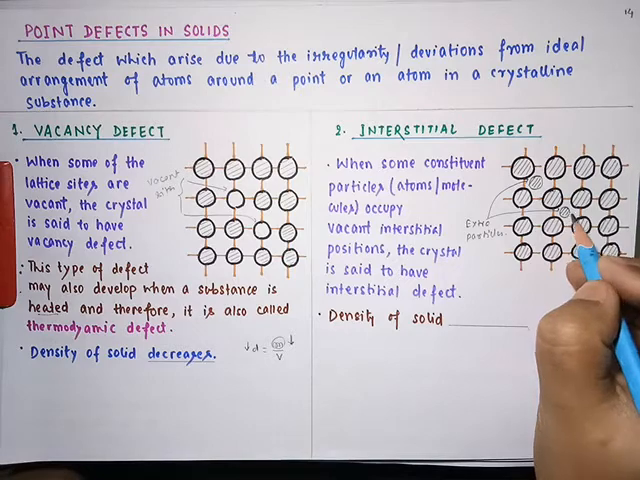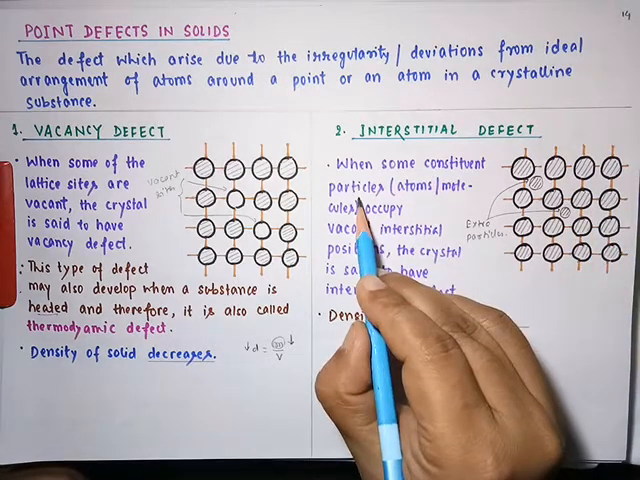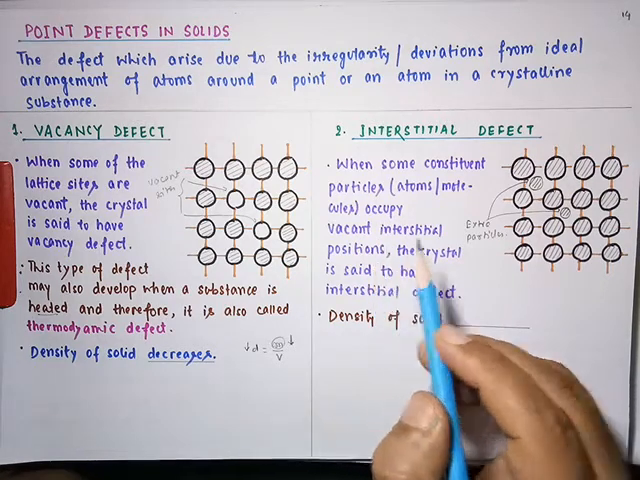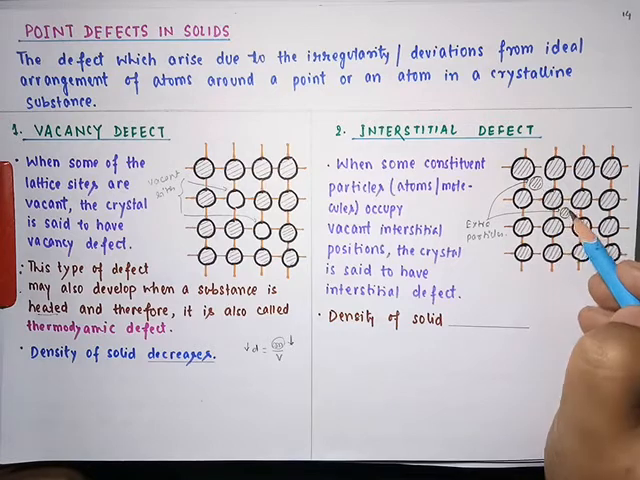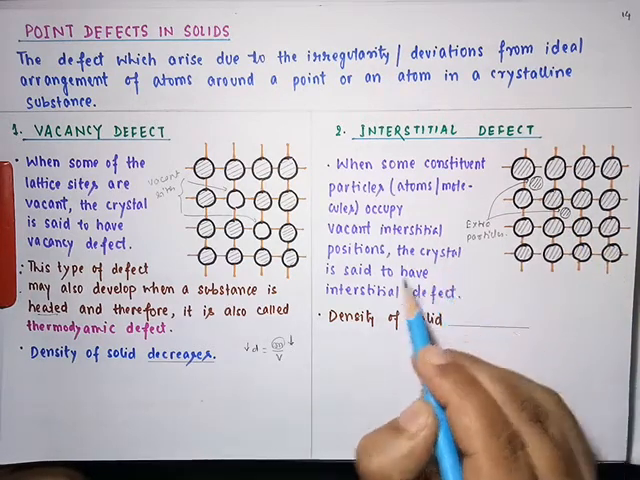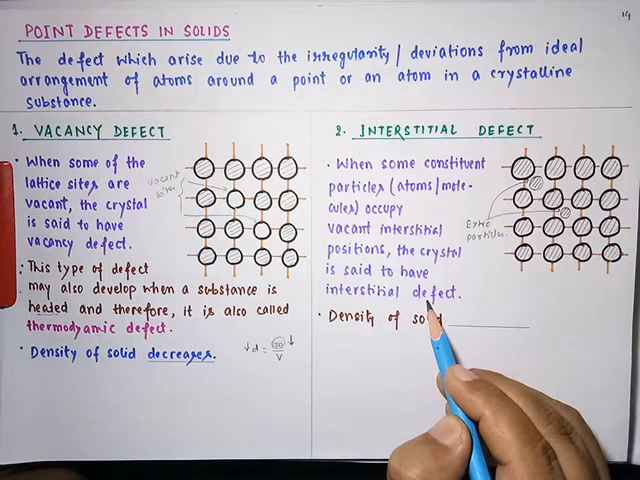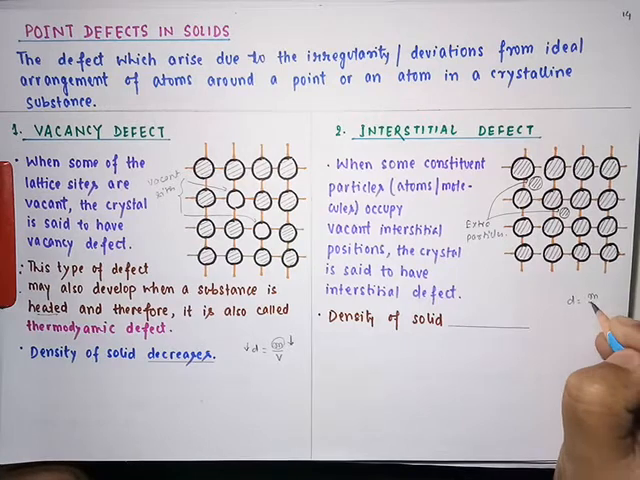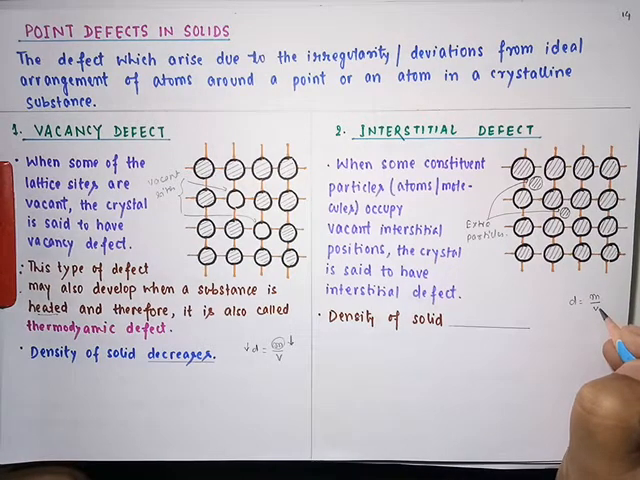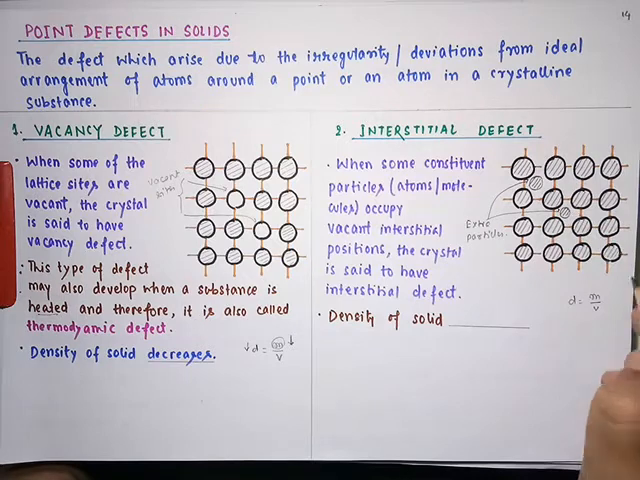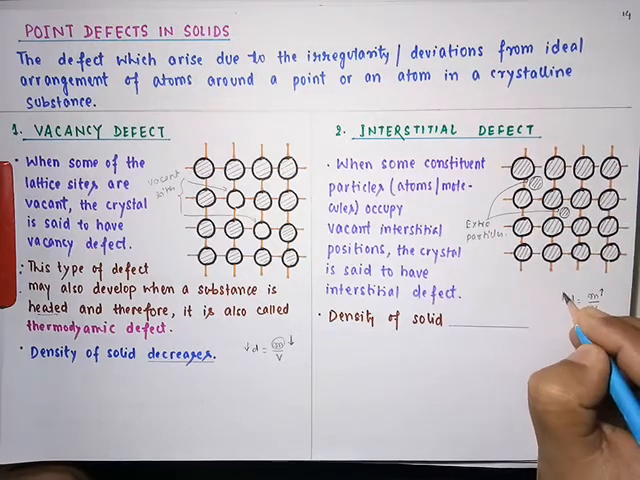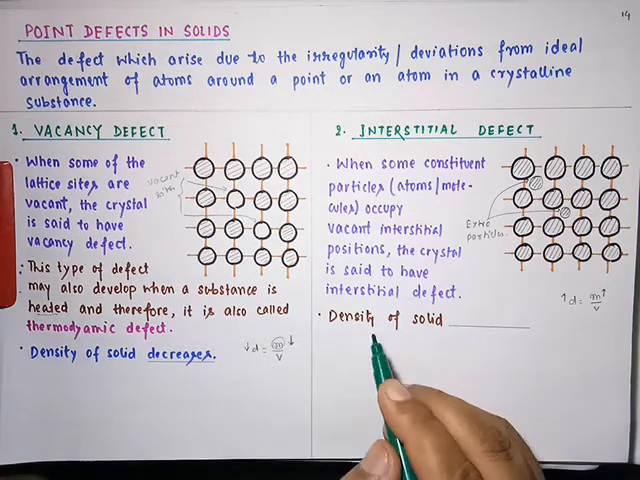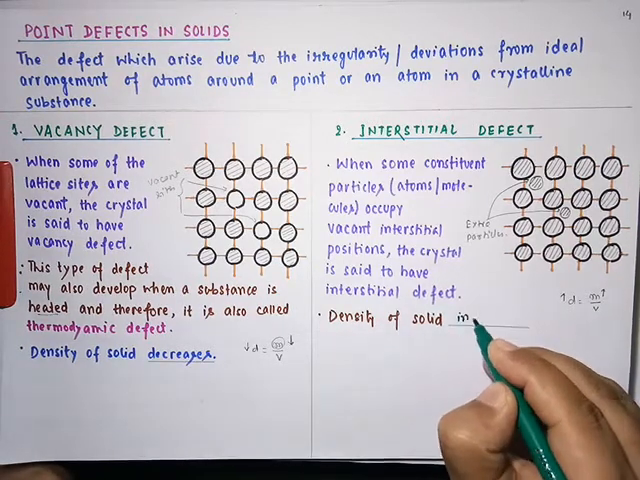So when some constituent particles occupy vacant interstitial positions, that is what I have represented here. These are vacant interstitial positions. So the crystal is said to have interstitial defect. And now what is density? Mass by volume. So what is happening here? Volume remains the same, but there are some extra particles, so mass will increase. Increase in mass will result in what? Increase in density of solid. So density of solid increases.